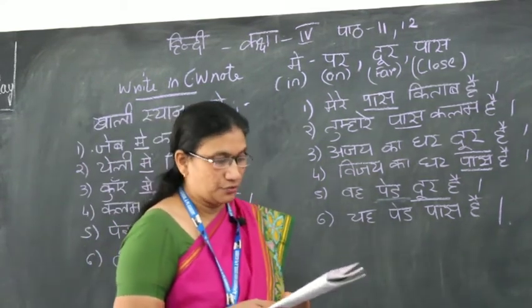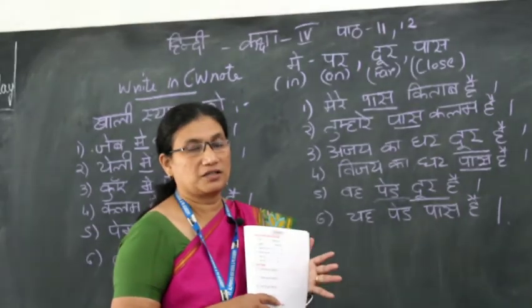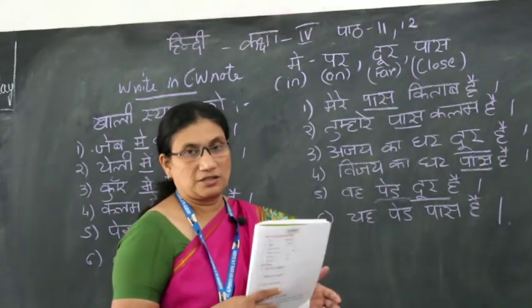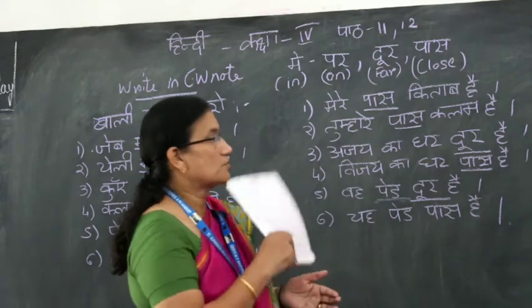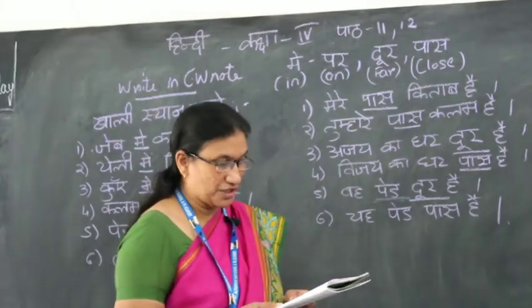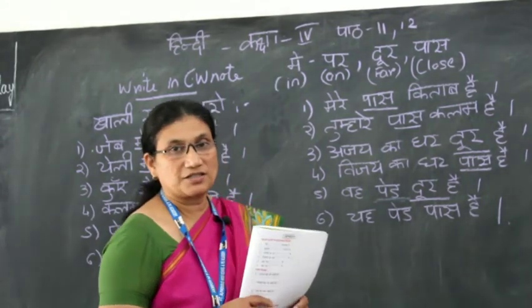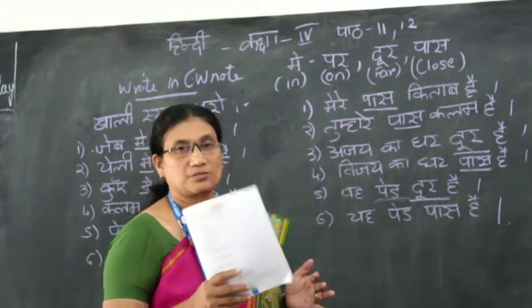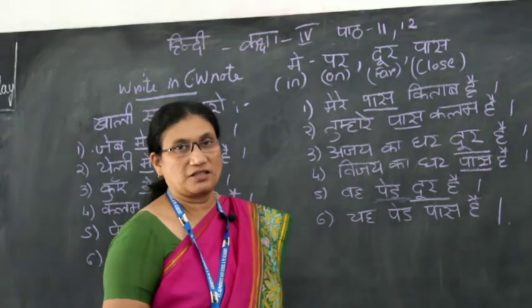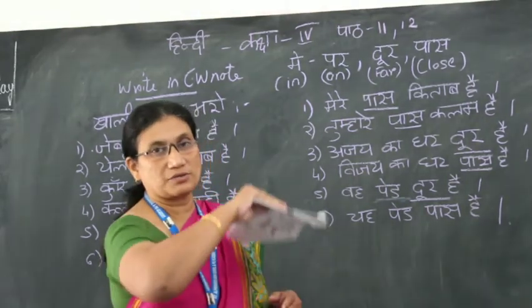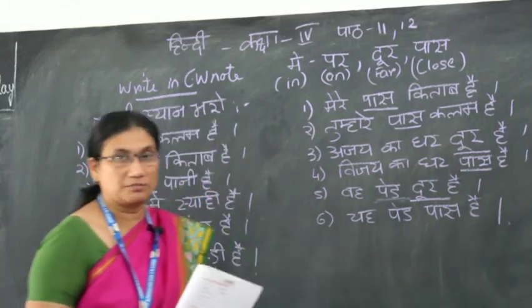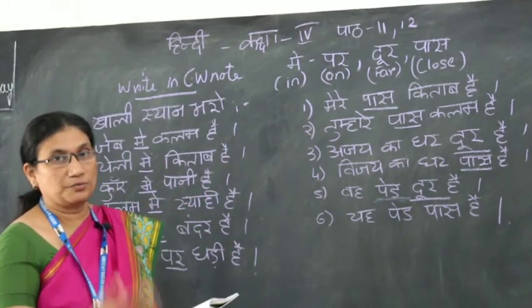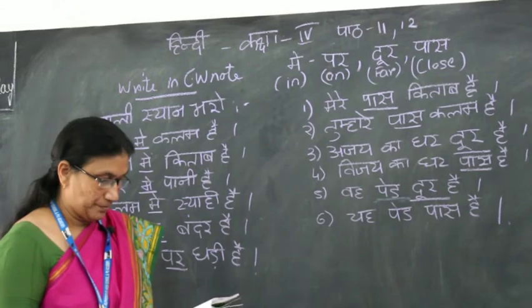अजय का घर दूर है. Now you can say अजय का घर दूर है, or you can say मेरी का घर दूर है, साद का घर दूर है. Means it's very far. विजय का घर पास है. You can say Jeremiah का घर पास है, मुस्कान का घर पास है. So these houses are close by, near the school. Some houses are far away from the school. So पास means nearby, close. दूर means it's very far.